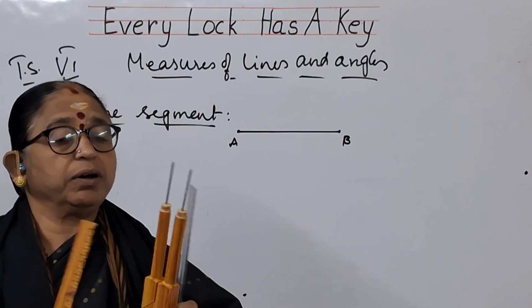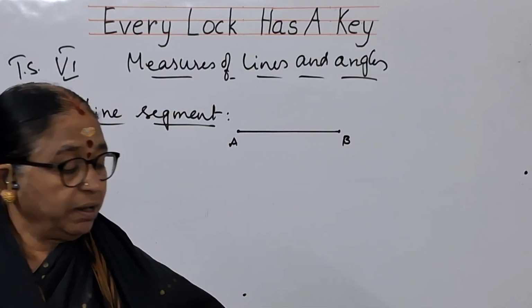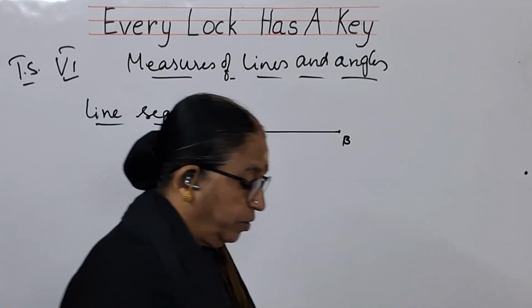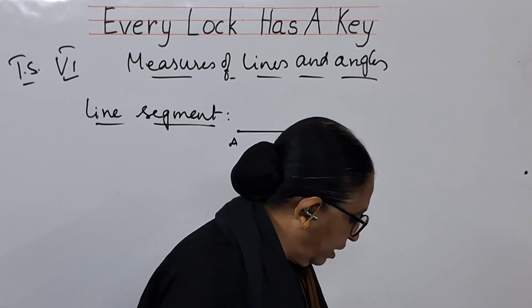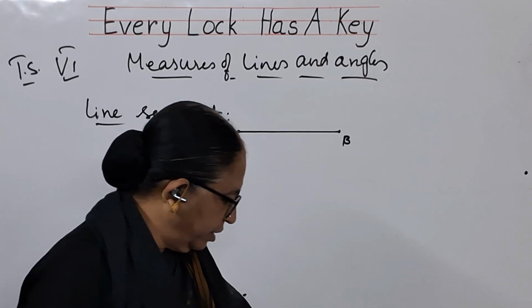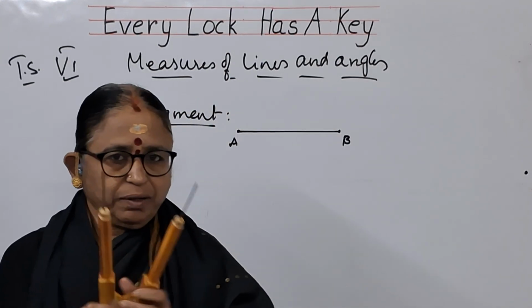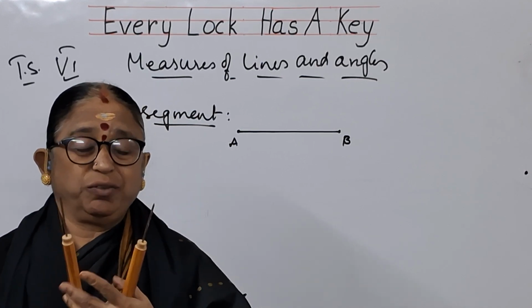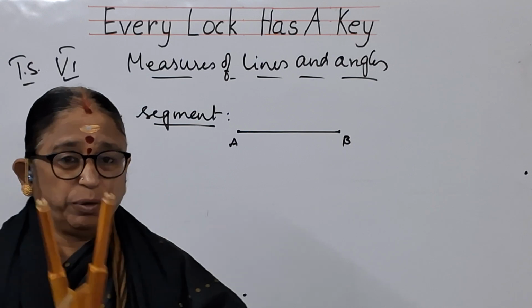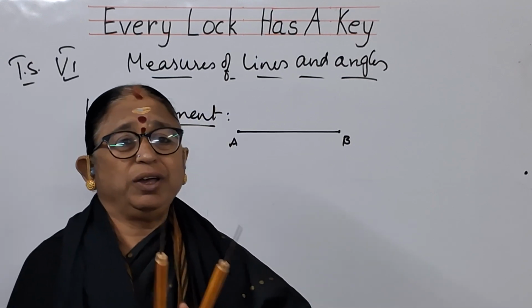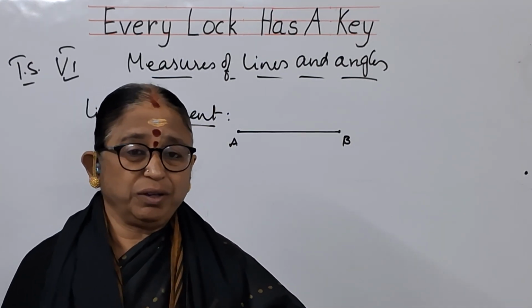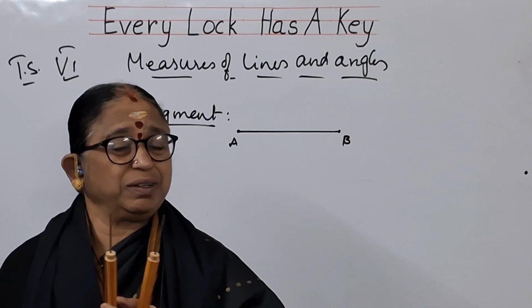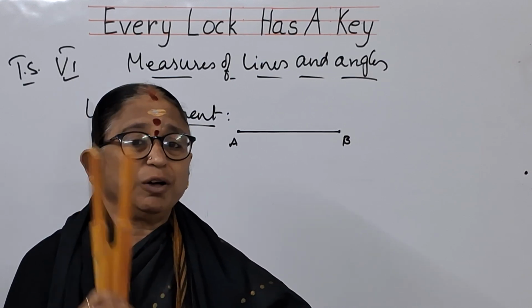This one, what do you call it as? This is measuring by ruler, or you can say that it is a scale, and you will be calling it as, see these 2 edges are there, no? Divider, we call it as a divider. By using this divider also, you can measure it. So if you want to measure this by using this divider, it is there in your compass box.